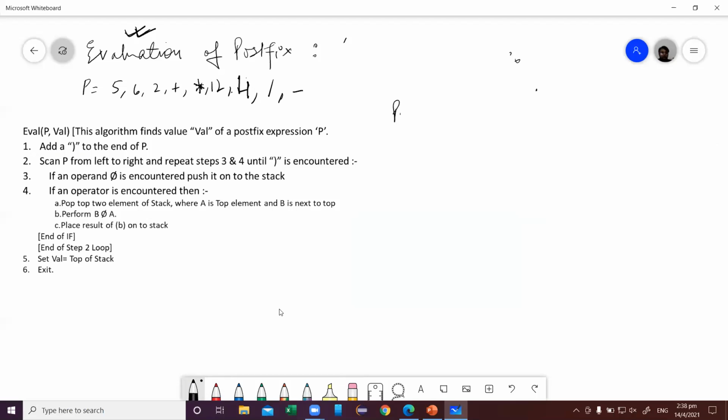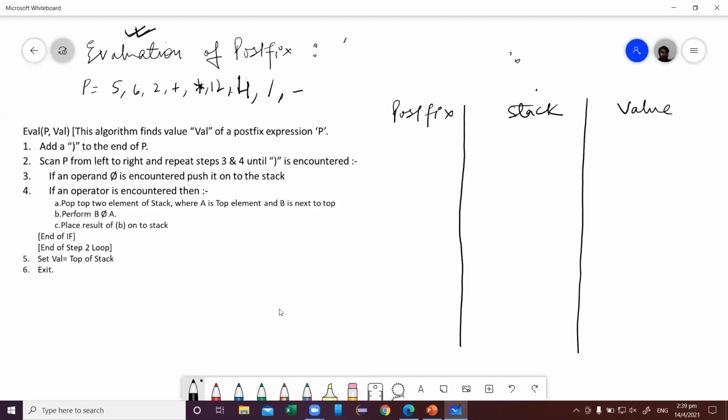So I'll make a table here like this, and I will copy this expression: 5, 6 plus multiplication 12, 4 division minus.